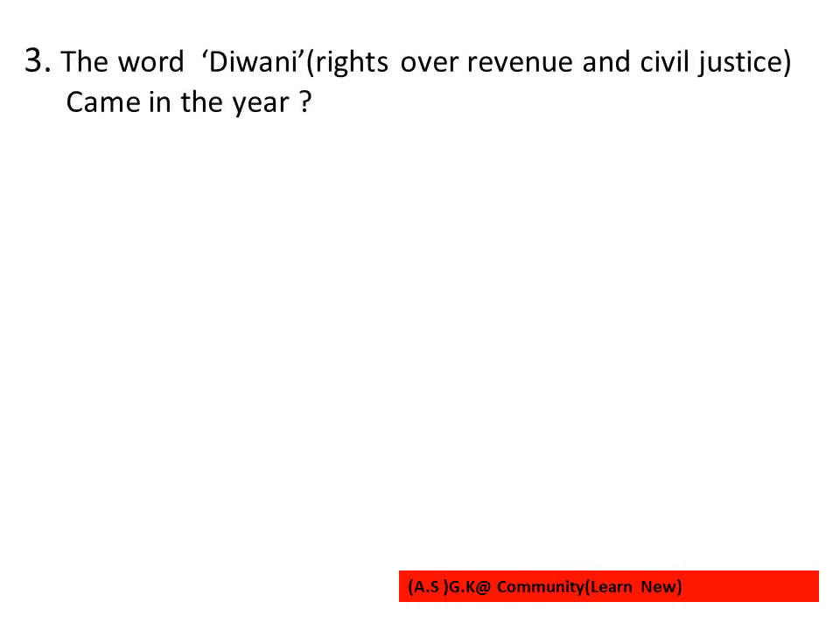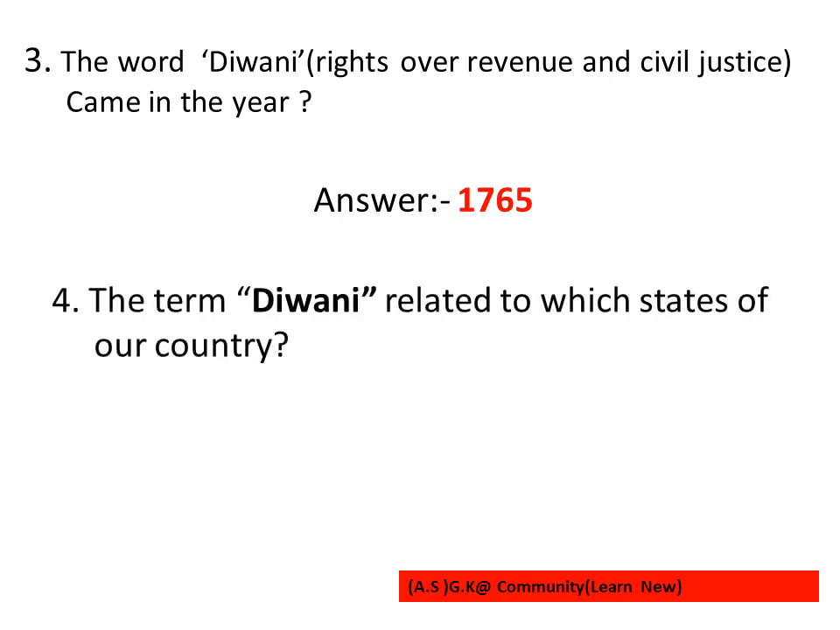The third question is: the word Diwani, which means rights over revenue and civil justice, came in which year? In the year 1765. The fourth question is: the term Diwani is related to which states of our country? The term Diwani relates to three states of our country, named Orissa, Bengal and Bihar.